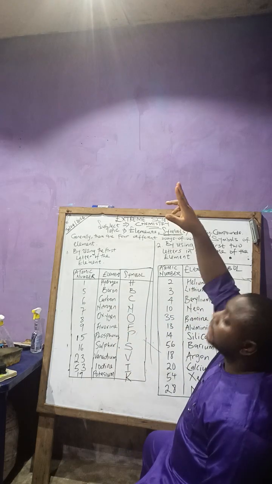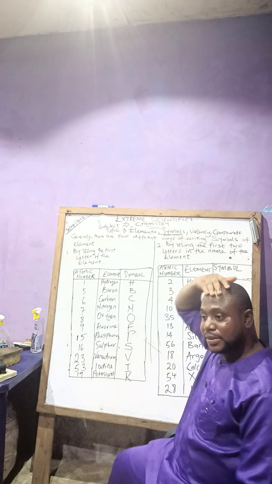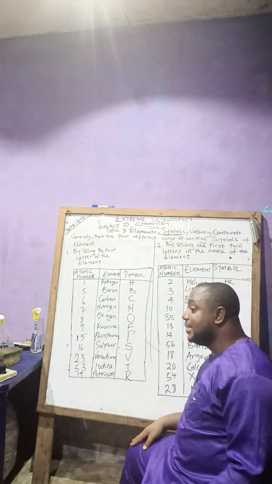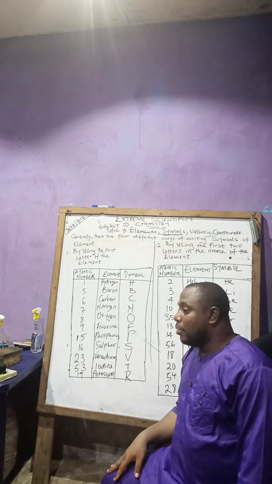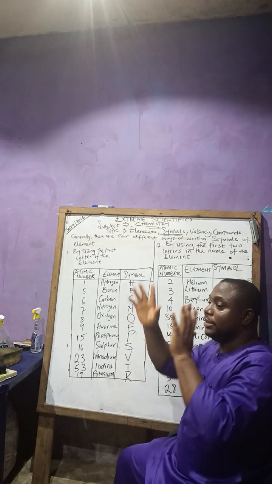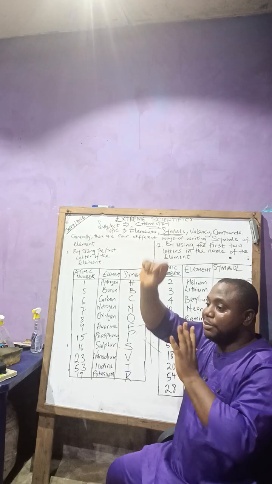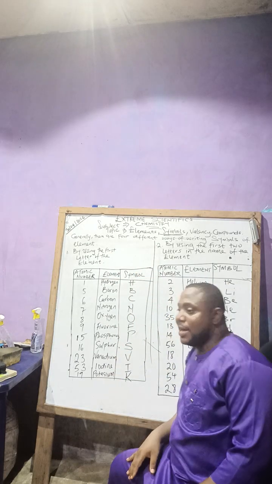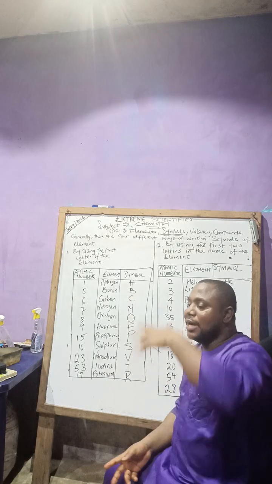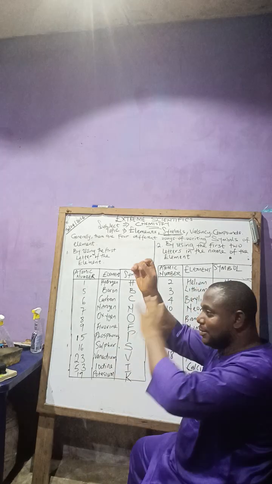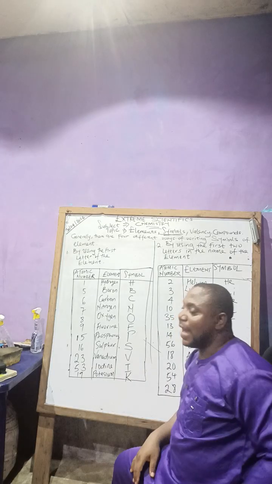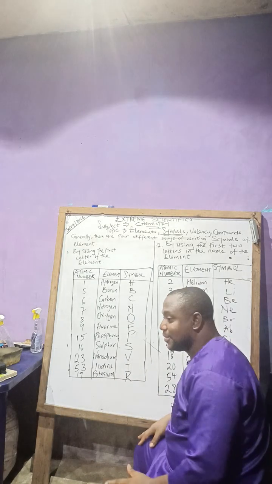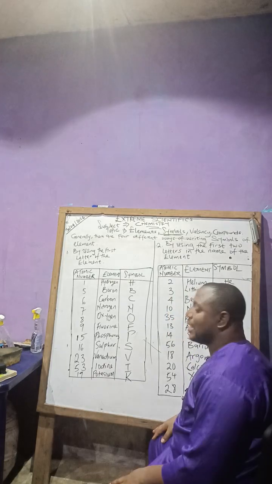This one now is LED. They are using this in the tab and in this class. It's LED lights. But neon light, they use it to write the name of a pharmacy, hotel, even a bank. They bend it to write the name, and it comes in different colors. Do you understand what I'm saying? Good.